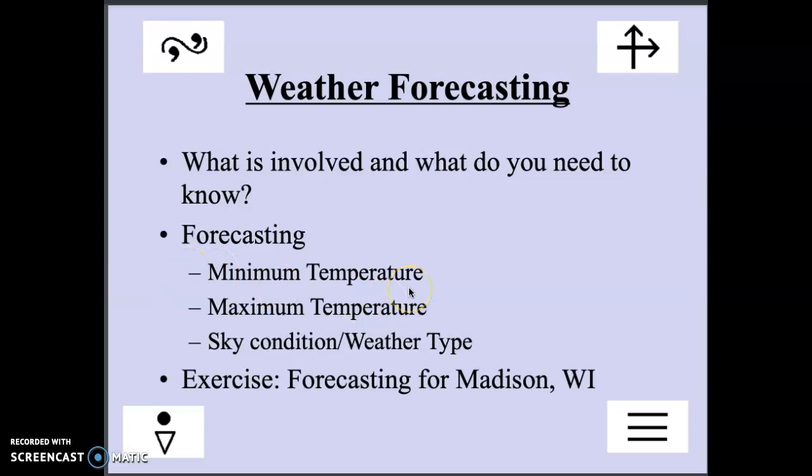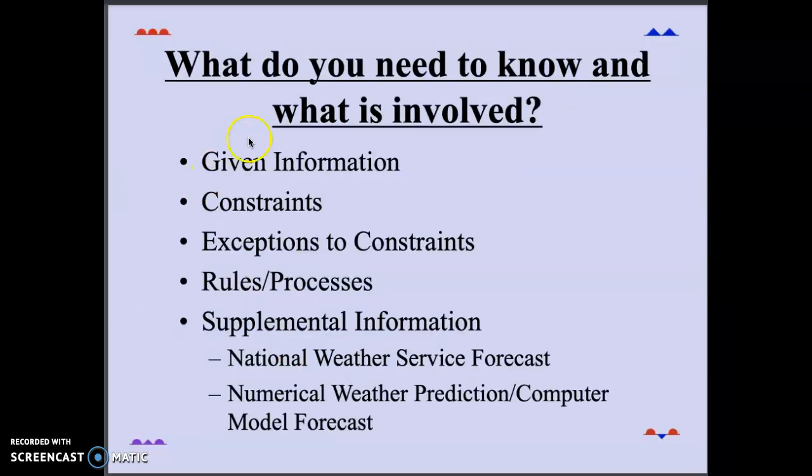So now we can talk about what's involved in the forecasting. So like I said, minimum temperature, maximum temperature, sky condition, and weather type. I'm going to go over what information you're given, some constraints to consider, some exceptions to those constraints, which may come up, and rules and processes for how to attack this problem. And then there's also supplemental information. You'll have National Weather Service. You can get information from numerical weather prediction computer forecast models. Those will be available as well in the links in Blackboard.